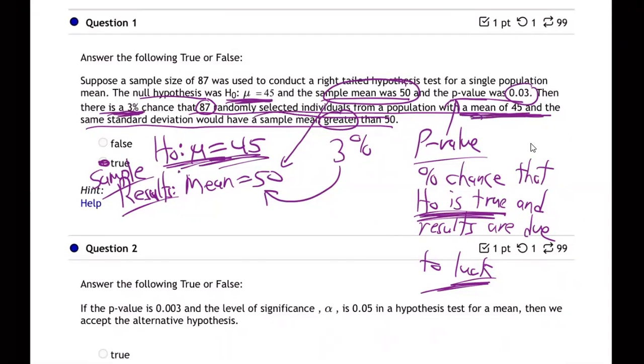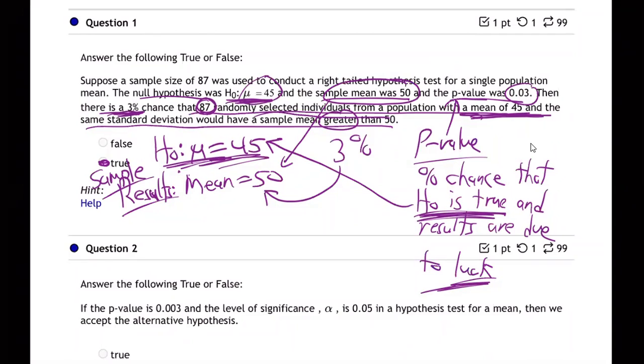So if you grab 87 people who have an average that's really 45, so maybe this is their... I can't think of something real life here that we would be measuring. Say you've got this whole gigantic population, like 10,000 people at a stadium at a ball game or something, and the average age of the people there is 45.